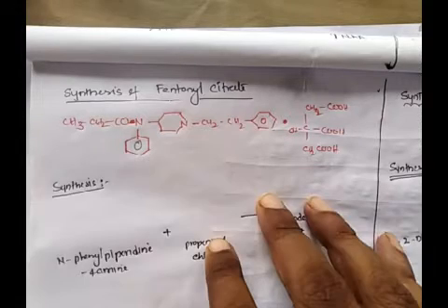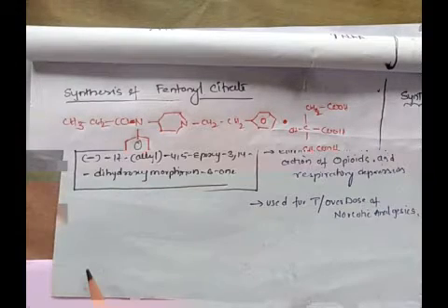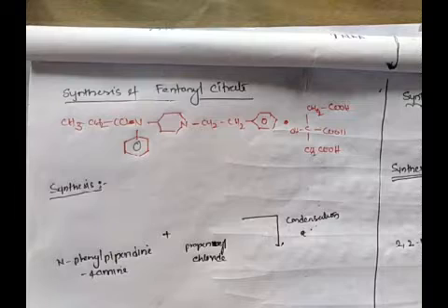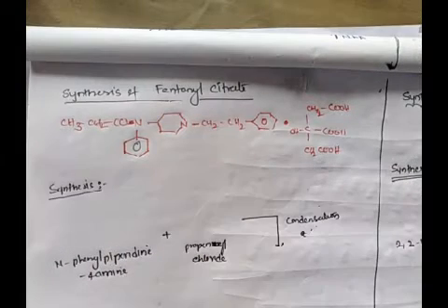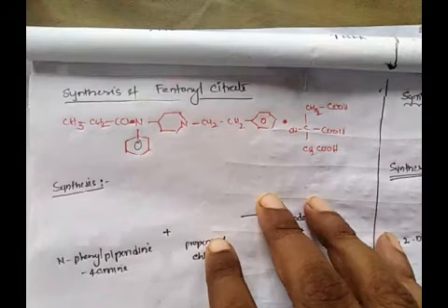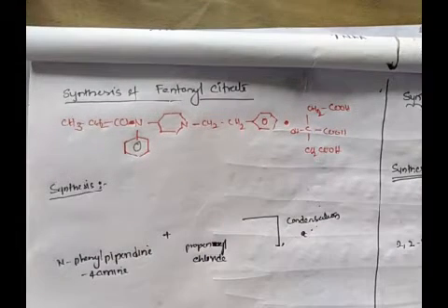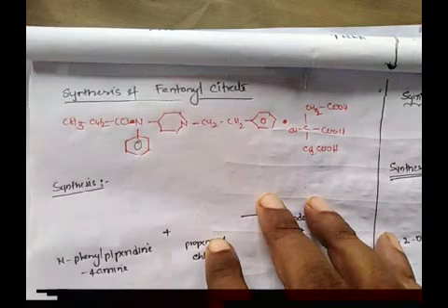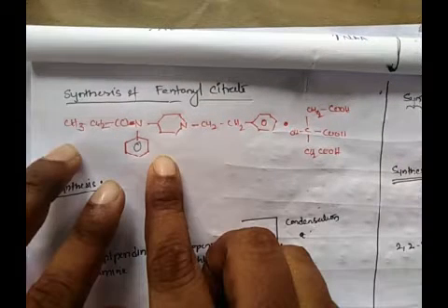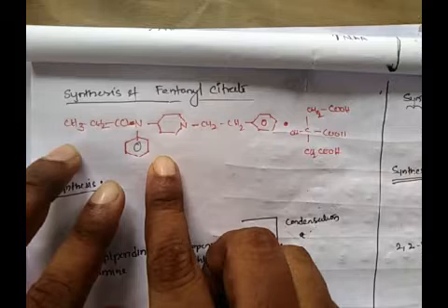As per the syllabus, we have to write the synthesis of two drugs. The first drug is fentanyl citrate. Another drug is methadone HCl. These are the two drugs we have in the syllabus of synthesis, under narcotic analgesic drugs only. So first we will discuss the synthesis of fentanyl citrate.